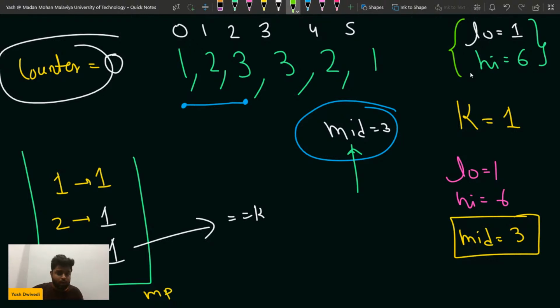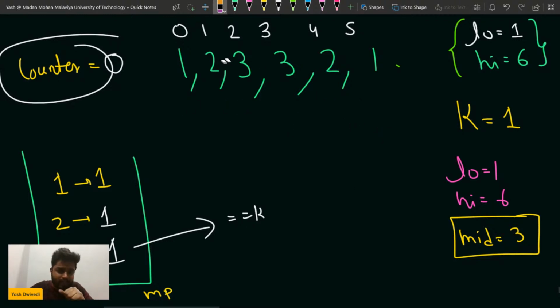Okay, now I will tell you one more thing. What was happening was, if the counter did not become 0. So how does the counter not become 0? Let me take a different case. Let me tell you this. Let's do one thing for all of you. Let me write something like this.